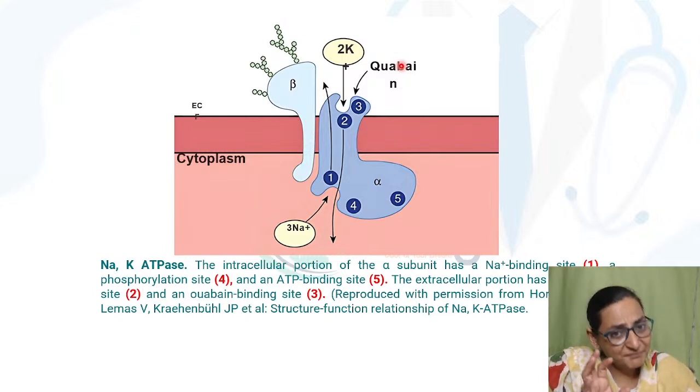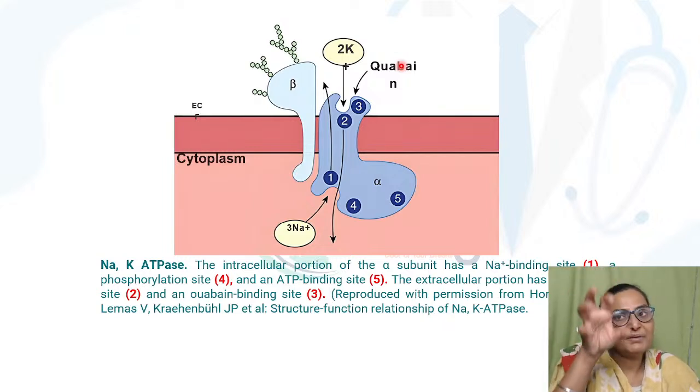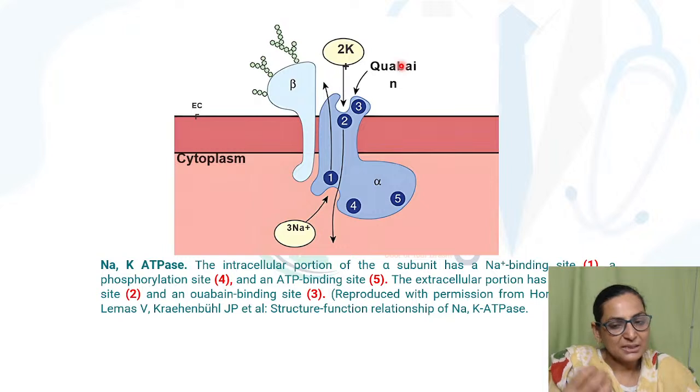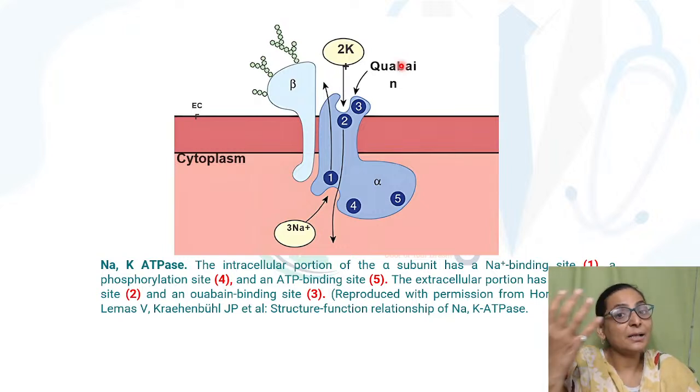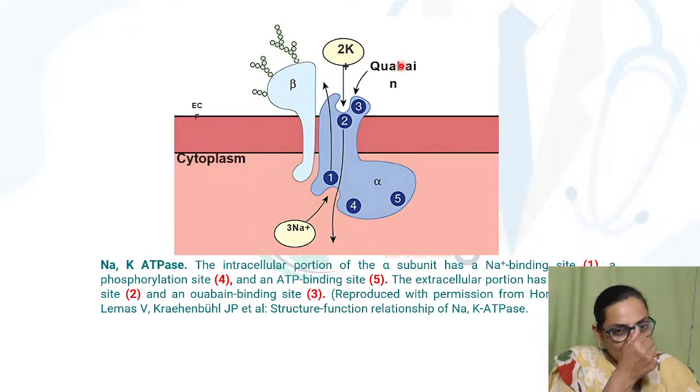Sodium will keep on accumulating inside the cells, and because sodium is osmotically very active, water will be drawn into the cells. The cells will swell and burst. But fortunately, we have the sodium potassium pump, which prevents the extra sodium from coming inside.